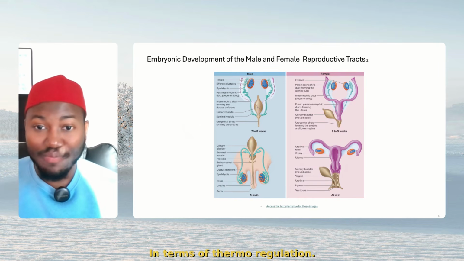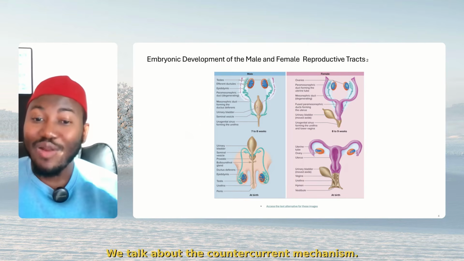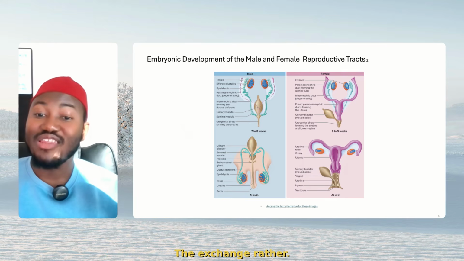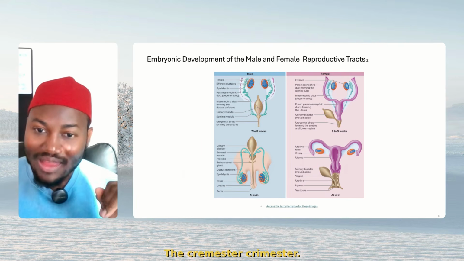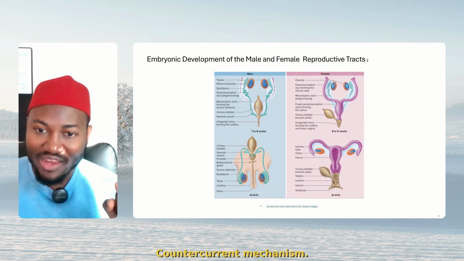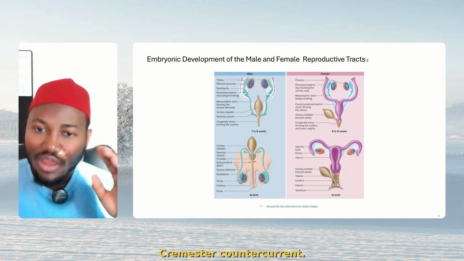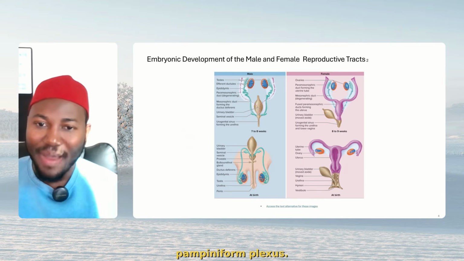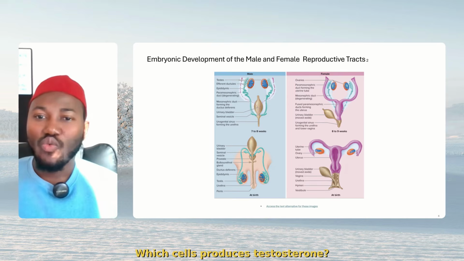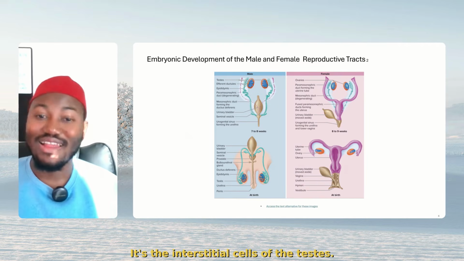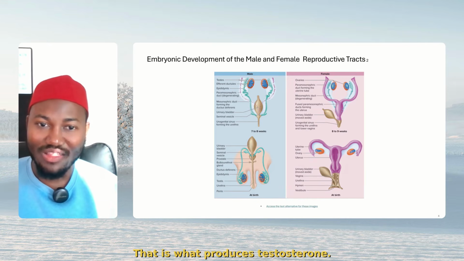In terms of thermoregulation, we talk about the cremaster, we talk about the pampiniform plexus of the veins, we talk about the countercurrent mechanism exchange, then we talk about the dartos muscle. I'll take it again. The cremaster, countercurrent mechanism, that's CC. Then D, the dartos, then the P, pampiniform plexus. Cremaster, countercurrent, dartos, pampiniform plexus: P, CC, D, P. Which cells produce testosterone? I discussed this. It's the interstitial cells of the testis. All right? That is what produces testosterone.